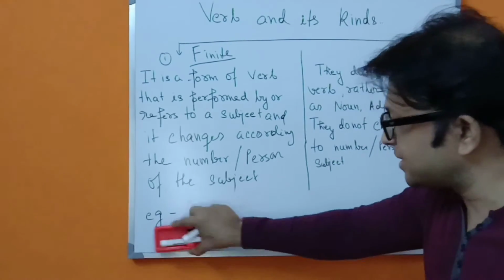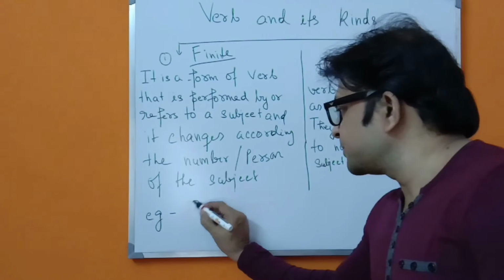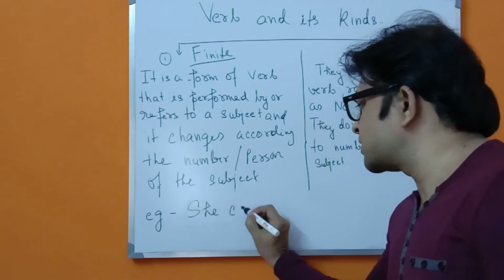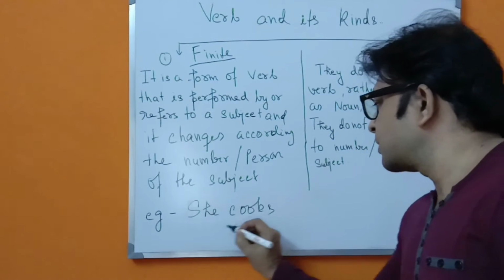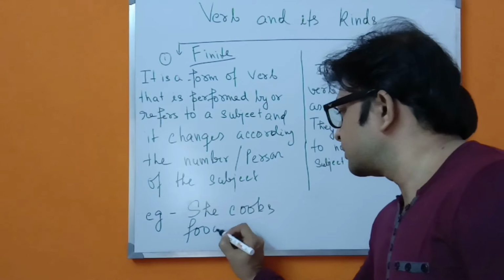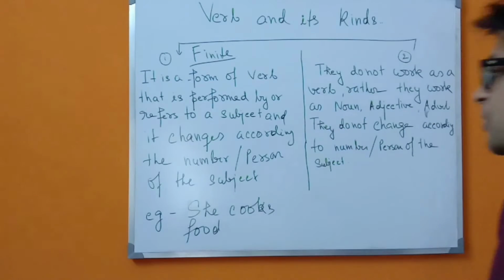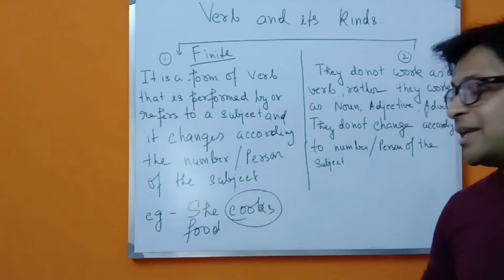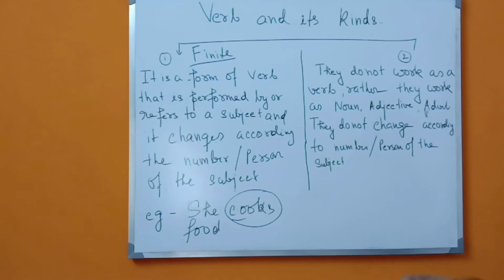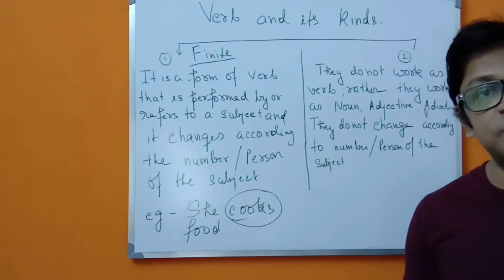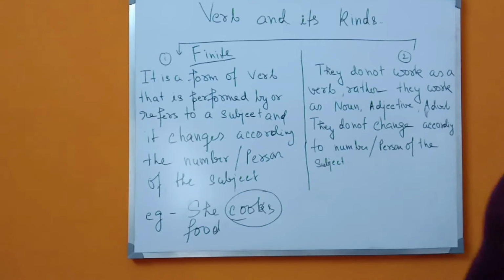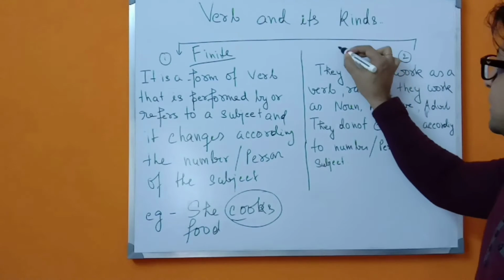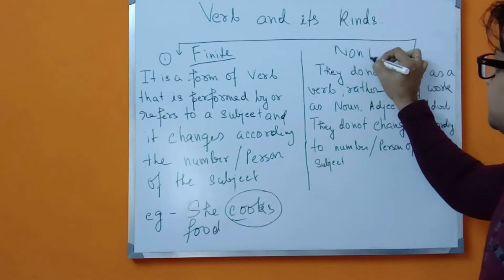For another example, she cooks food. So here also you can see that the verb is showing the exact meaning, what it wants to say or what the subject is doing here. So you have to remember this thing. This is finite.